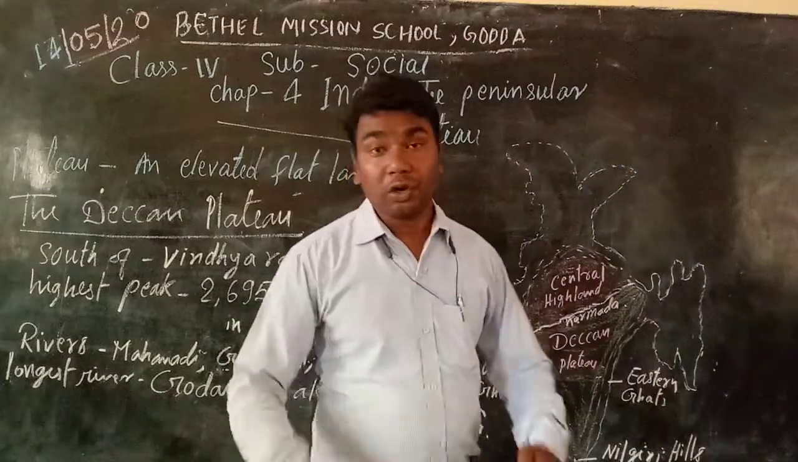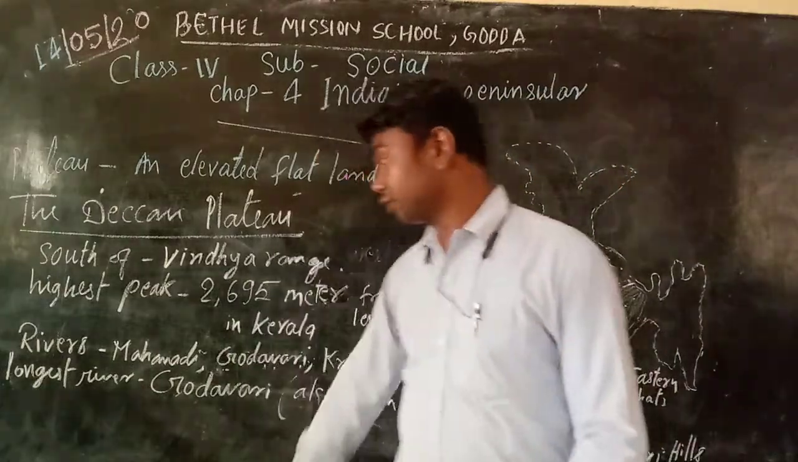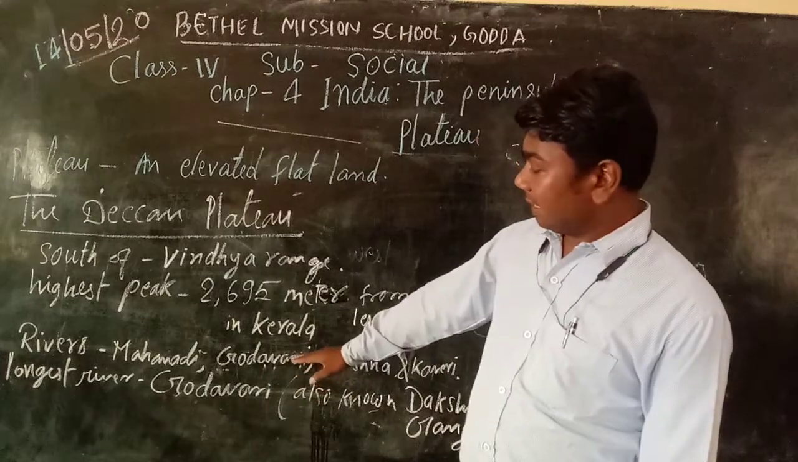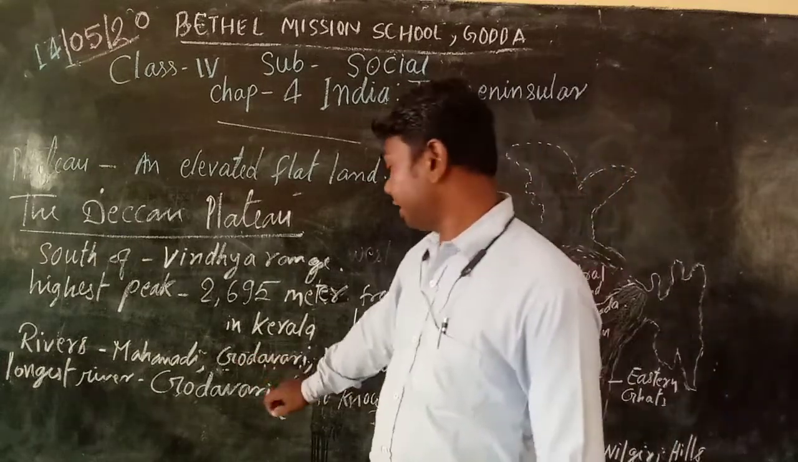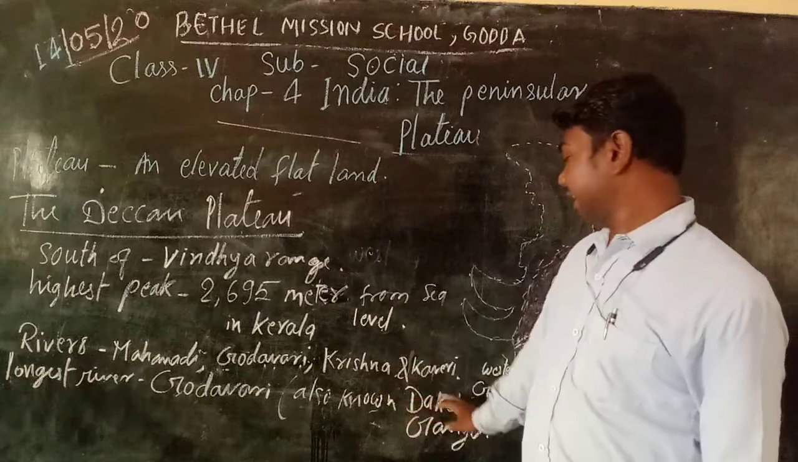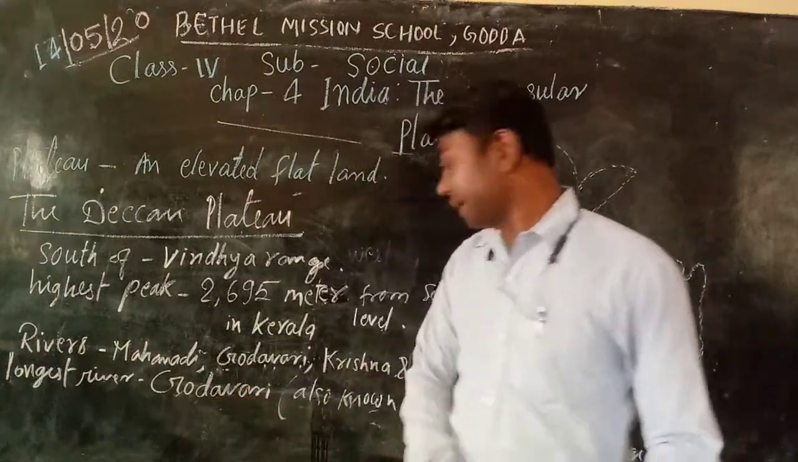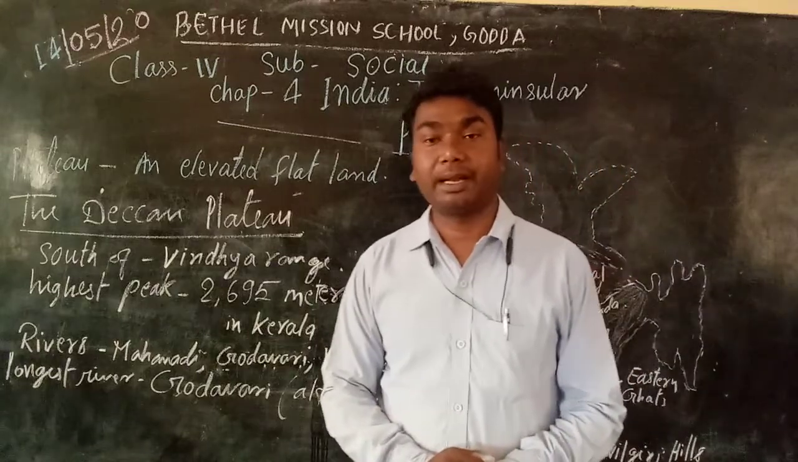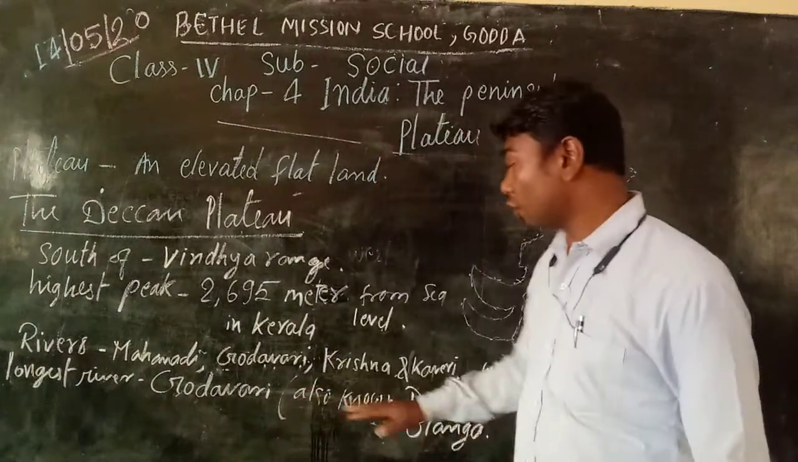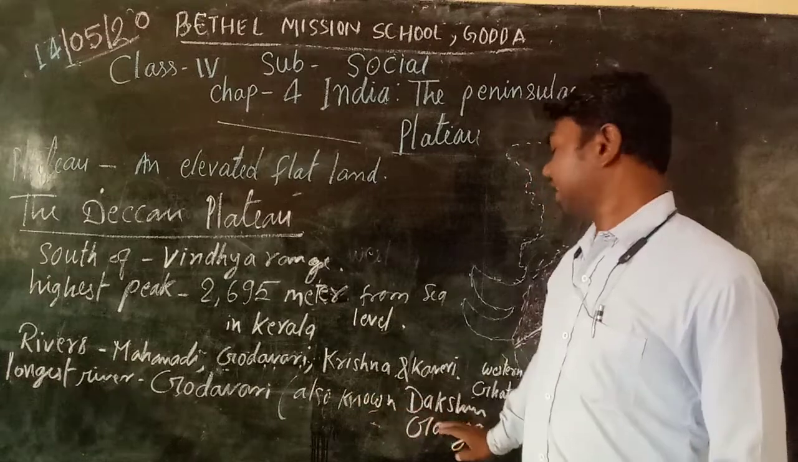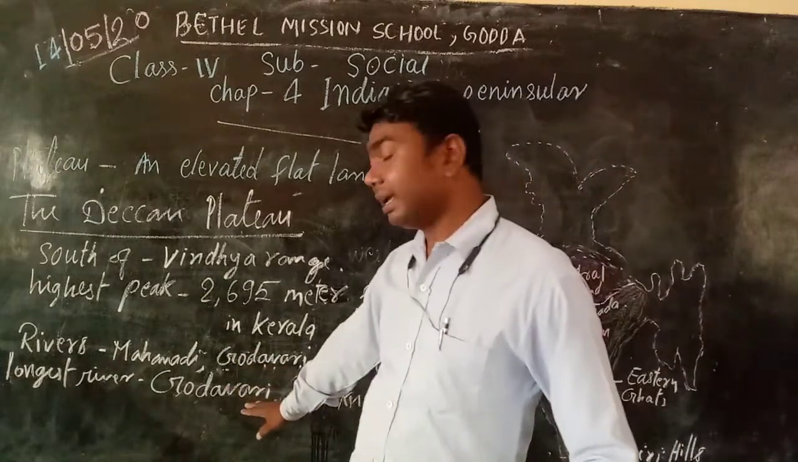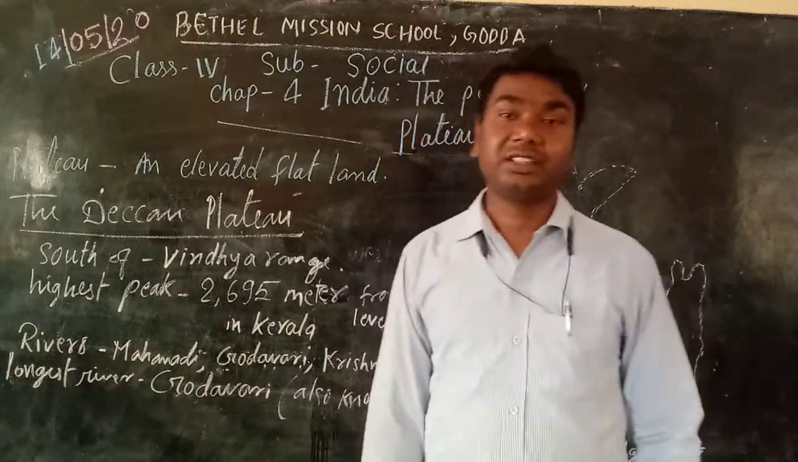Okay, so in the Deccan Plateau, here also many rivers are irrigating the fields. These are Mahanadi, Godavari, Krishna, and Kaveri. Among these, Godavari is the longest river in the Deccan Plateau. This Godavari river is also known as the Dakshin Ganga.